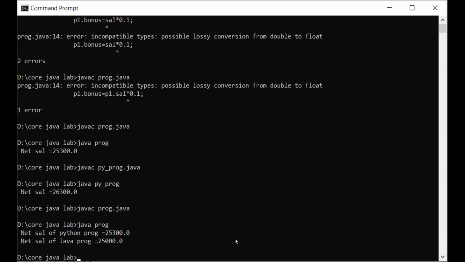See, the salary of the Python programmer is 25,300 and the net salary of the Java programmer is 25,000 because we have declared 24,000 as a salary and 1,000 was the fixed incentive. So total net salary becomes 25,000, right? So we have seen three types of inheritance in today's class.